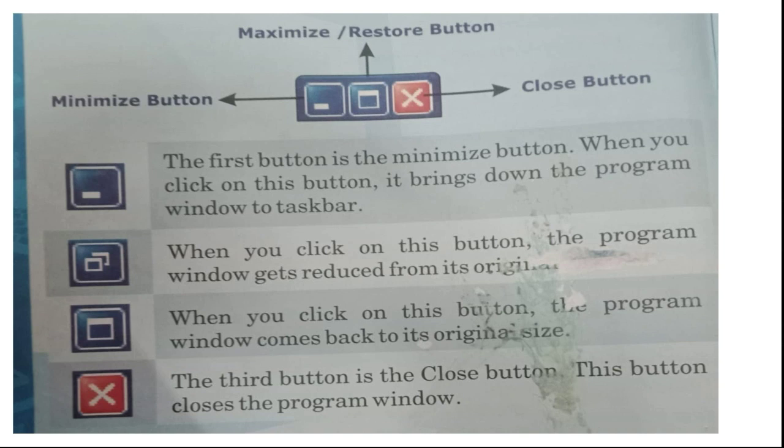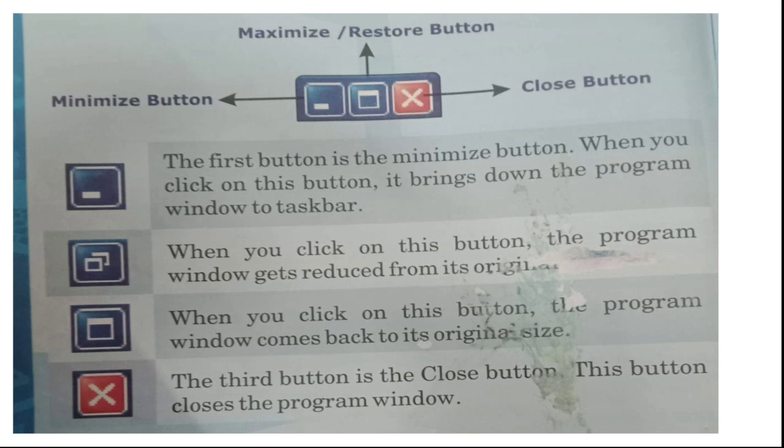Then you can see the restore button. When you click on this button, the program window gets reduced from its original size. It won't go to the taskbar, but to some extent it would be shrunken, maybe half of the screen, or to the desired shape.